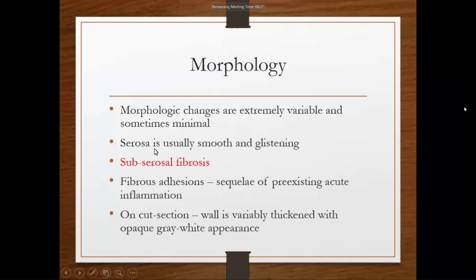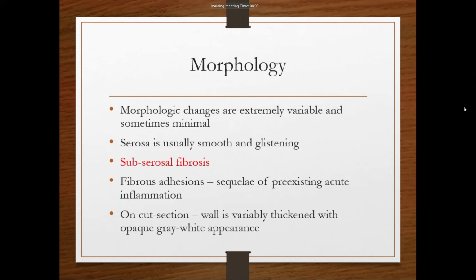So grossly, the serosa is smooth and glistening. The outermost surface of the gallbladder that we can see is smooth and glistening. There may be subserosal fibrosis. Fibrous adhesions may be present if the chronic cholecystitis is a result of pre-existing acute inflammation.